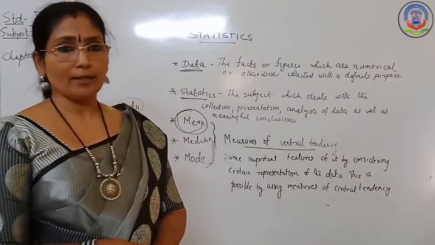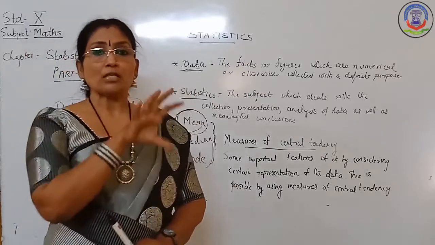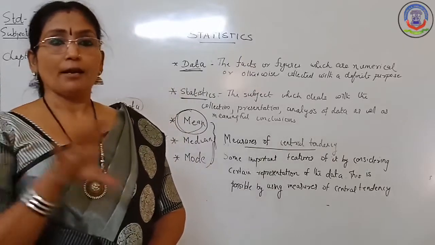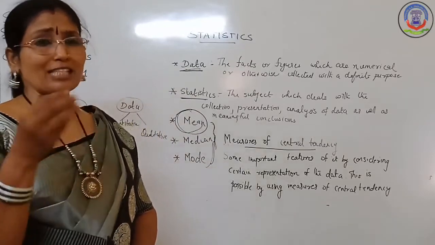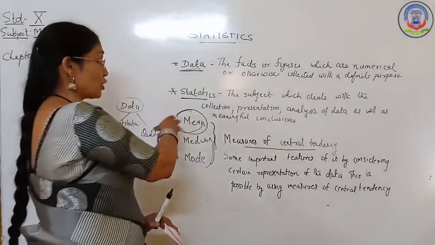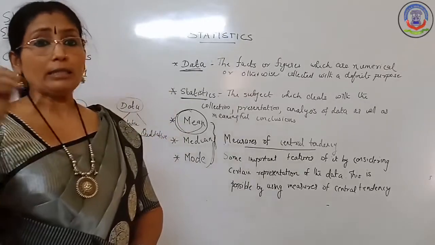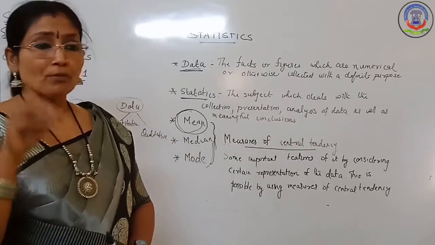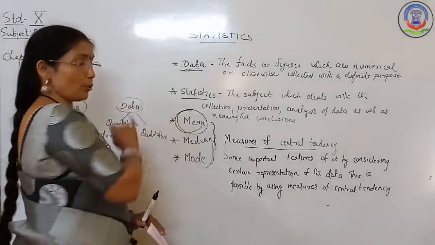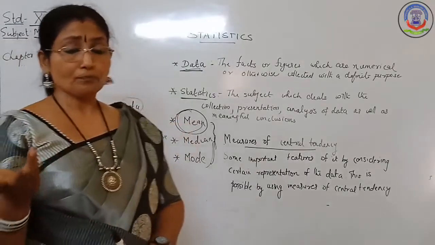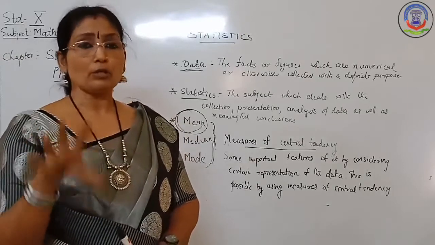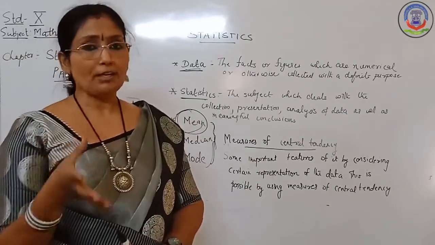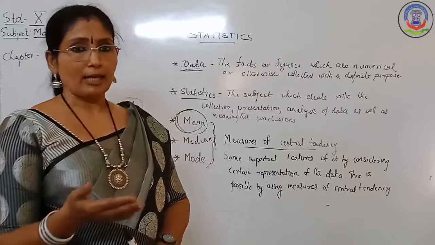Last year you learned that mean is equal to the sum of all the observations divided by the total number of observations. That was the simpler definition of the mean. For a grouped frequency distribution, the problem is not there, but you have to find some extra value. That is the only difference, and I will explain it now.